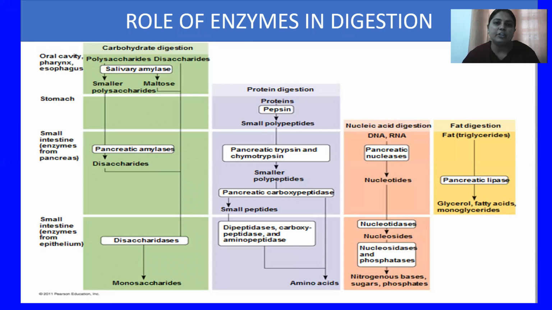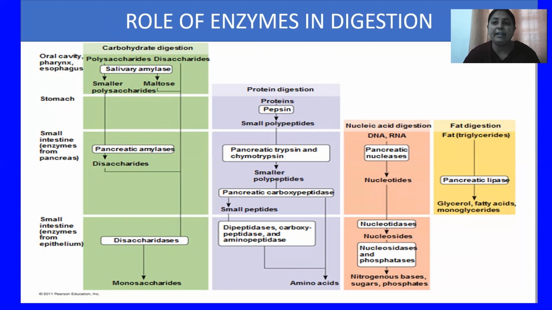Later the digestion of carbohydrates takes place in the small intestine, and here one carbohydrate digesting enzyme is present, known as pancreatic amylase. This pancreatic amylase breaks the disaccharides, which are still a complex form of carbohydrates, and converts them into monosaccharides. On these disaccharides, other enzymes also act, and those are disaccharidases.